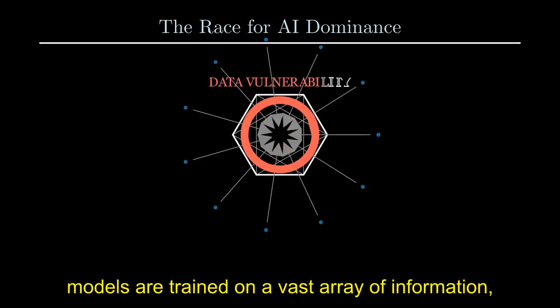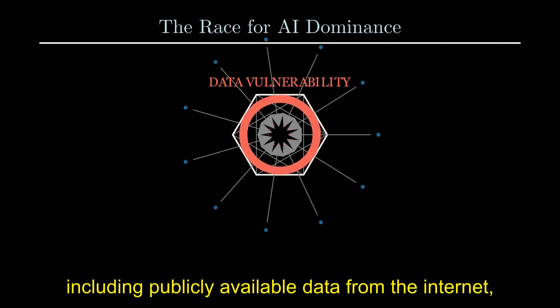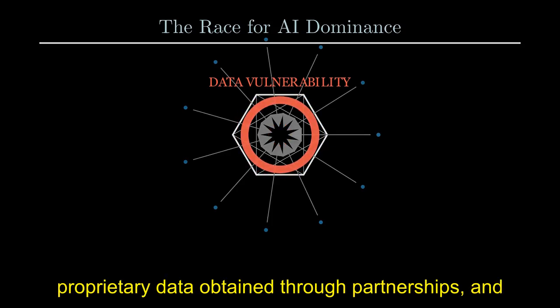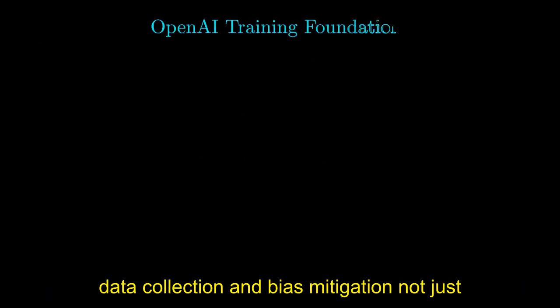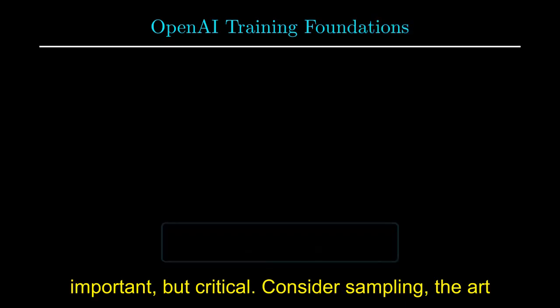OpenAI's models are trained on a vast array of information, including publicly available data from the Internet, proprietary data obtained through partnerships, and human feedback. This immense scale makes meticulous data collection and bias mitigation not just important, but critical.